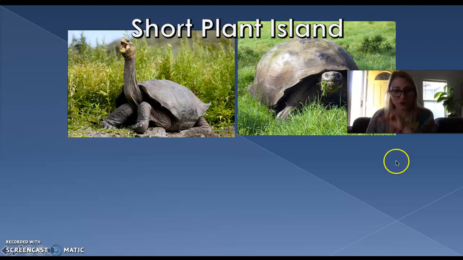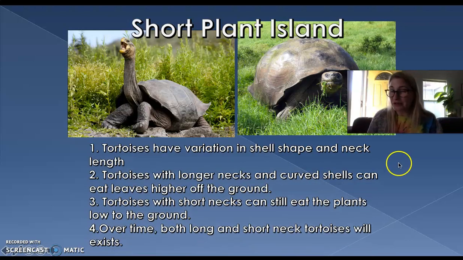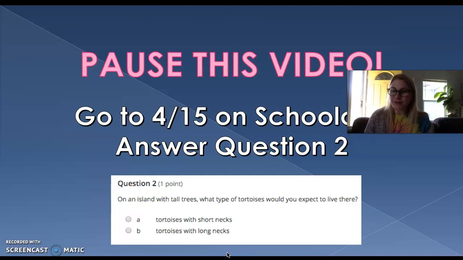So then, on a short plant island, it really doesn't matter the length of the tortoise. Tortoises with longer necks and curved shells can still eat leaves off of the ground, and so over time we're going to see both tortoises existing. We're going to have a lot of variation. But because there is no pressure to kill out the short-necked turtles, all of the turtles are going to survive. Pause this video, answer question 2.